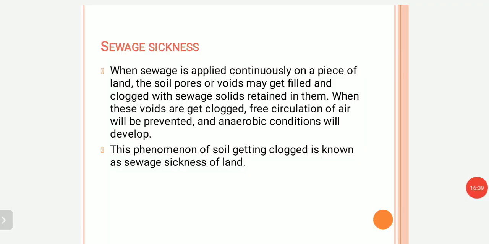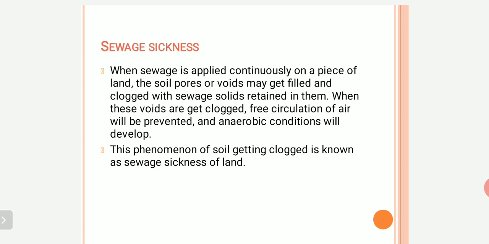Now comes the next topic, which is sewage sickness. What is this sewage sickness? When we apply sewage continuously on a piece of land, what happens? As you know, suspended solids are present in this sewage. This sewage gets trapped in the pores, or voids, of the sand. Due to this clogging, the free circulation of water and air is stopped, and anaerobic conditions will develop. So this phenomenon of soil getting clogged is known as sewage sickness of land.